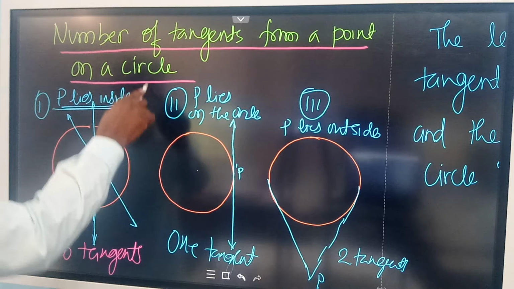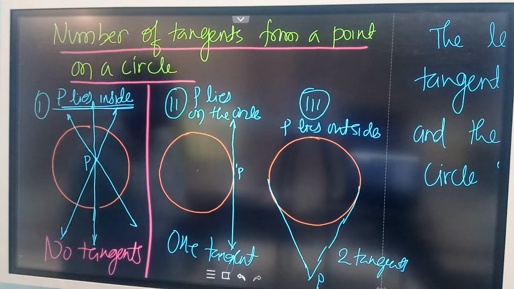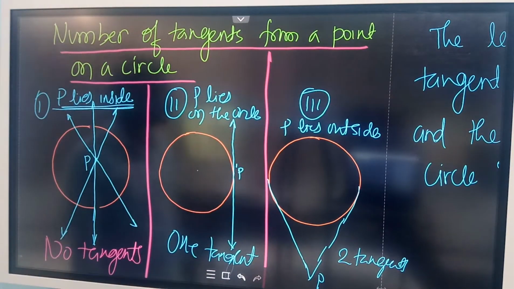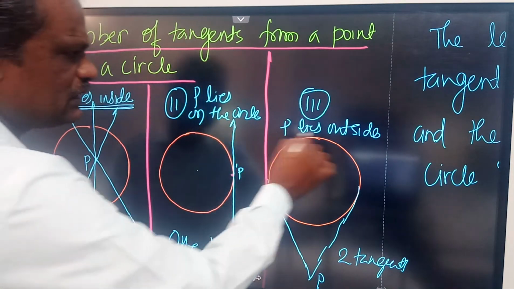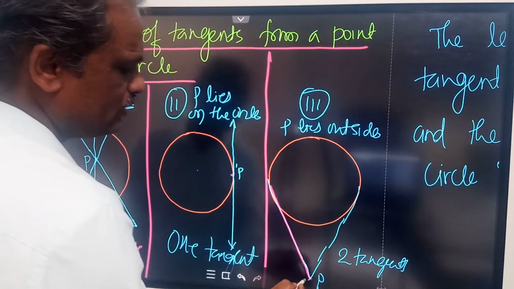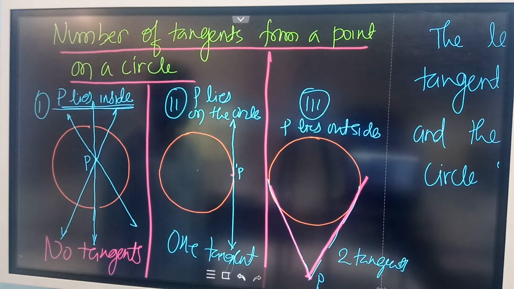So there are three situations. When point P lies inside the circle, you can draw no tangents because everything will become secant only. It will intersect the circle at 2 points. If a point P lies on the circle, you can draw only one tangent through the point given. Now the third situation, if the point P lies outside the circle, you can draw exactly two tangents through this point P. So these are the three situations we come across here.